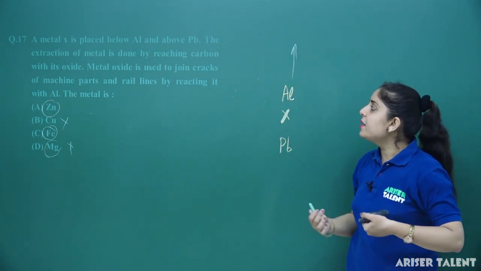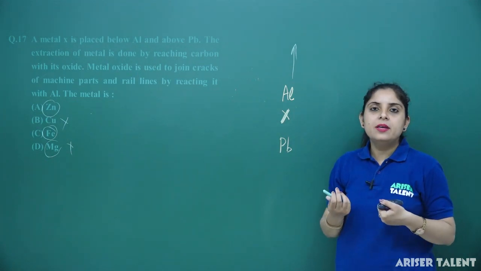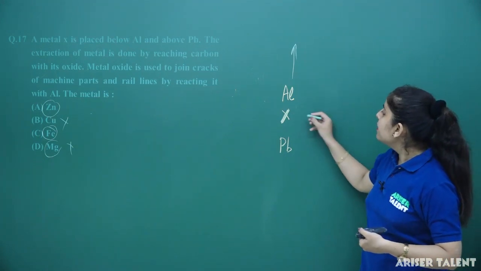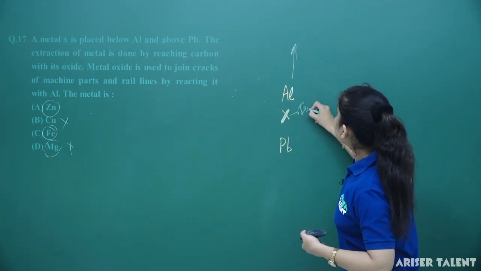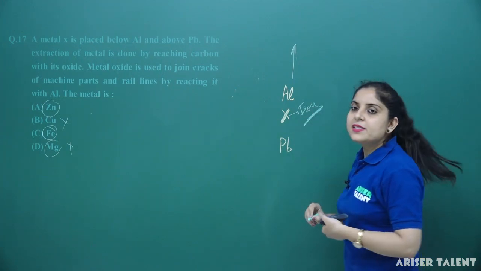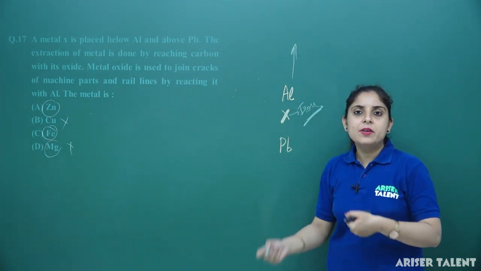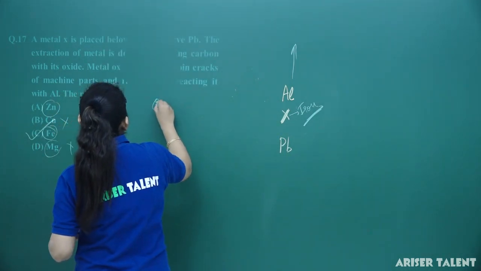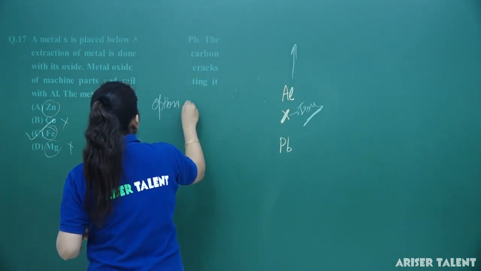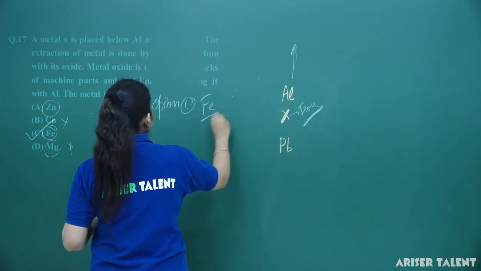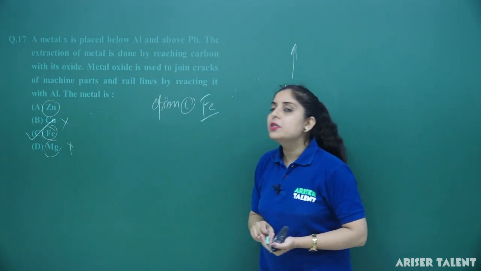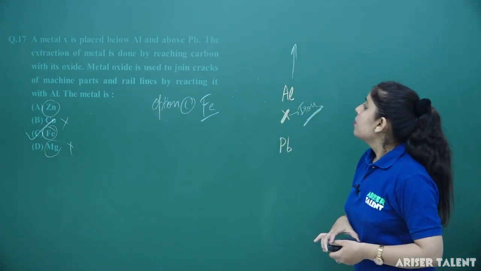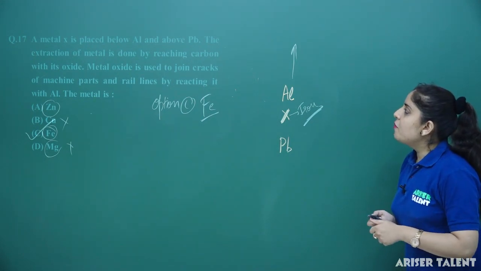Whenever iron is combined with any form of carbon oxide, it will form iron oxide, and this metal lies in this part too. So the metal X that we have to use is nothing but iron. Our option number C is correct, that is Fe. Clear? This is a conceptual question that is asked in competitive exams. Now let's move forward to the next question.